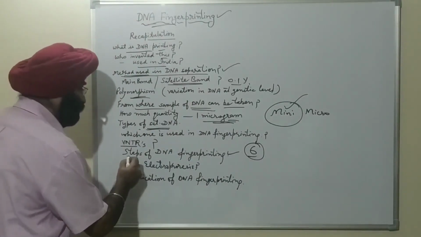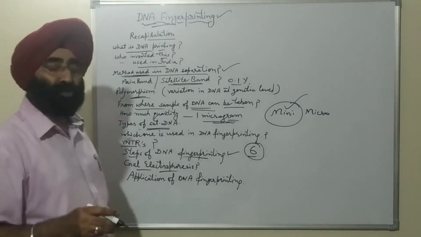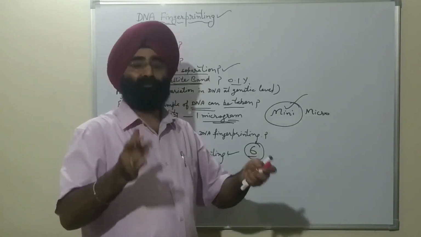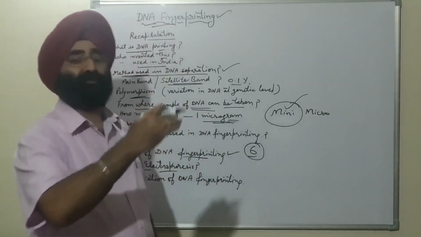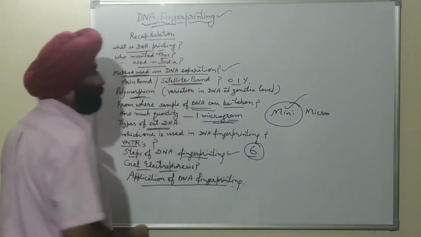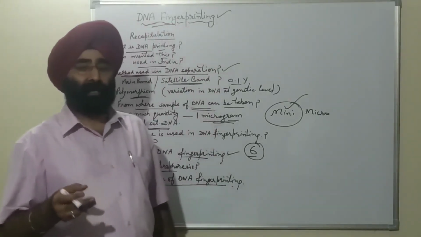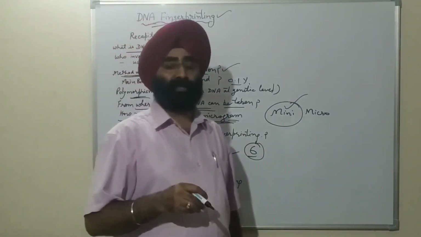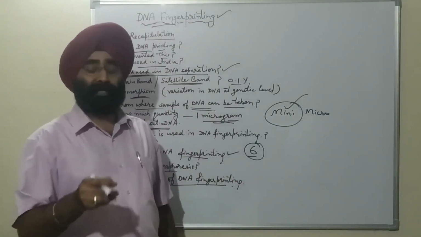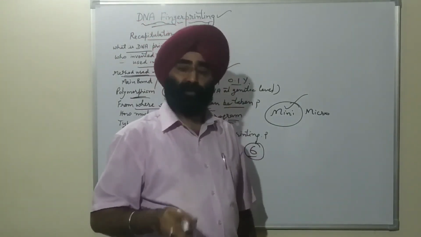And the next question which can be asked, what is gel electrophoresis? It is the technique used to separate the fragments of the DNA by applying electric force, and the DNA will move towards the anode, the positive charge. And application of DNA fingerprinting, I have already told you that this technique is used extensively nowadays in solving paternity disputes and solving the identification of criminals by taking the sample from the crime site and matching the DNA fingerprinting. Thank you very much.